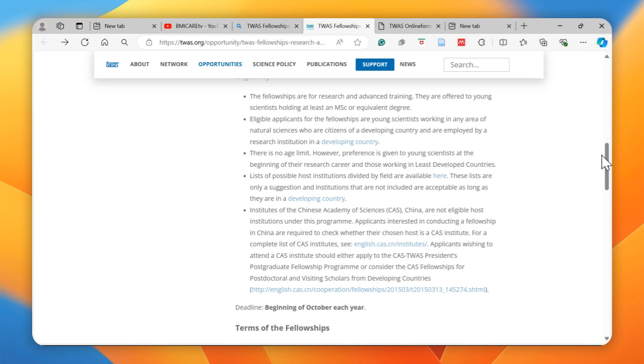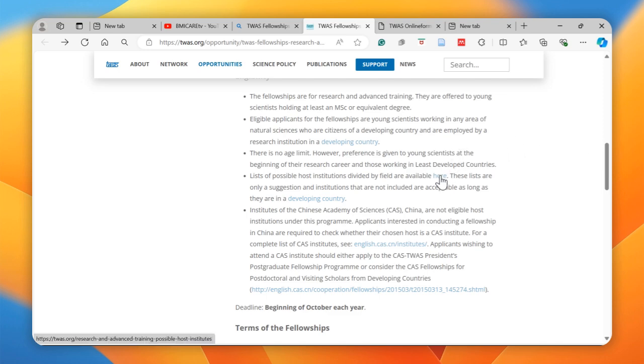There is no age limit, as we have seen earlier. However, preference is given to young scientists at the beginning of their research career and those working in least developed countries. The list of possible host institutions is divided by fields as available here.